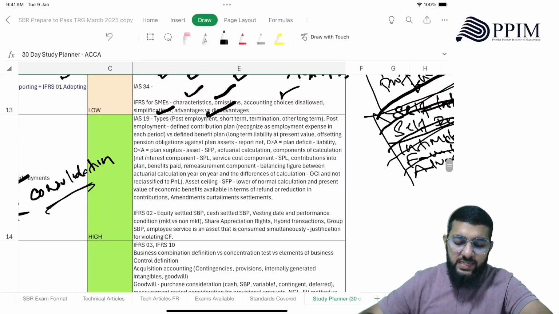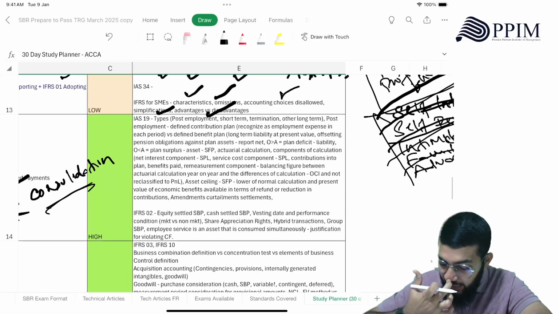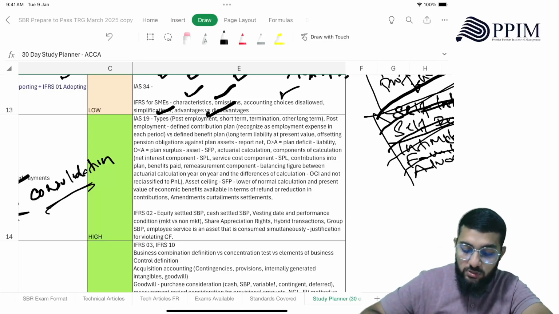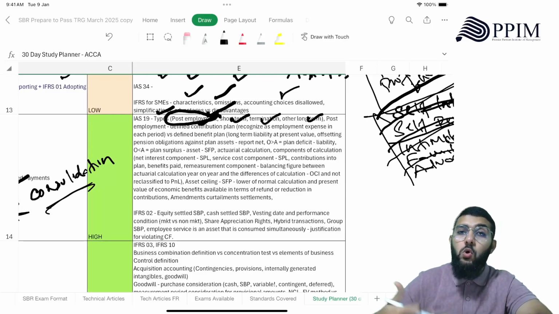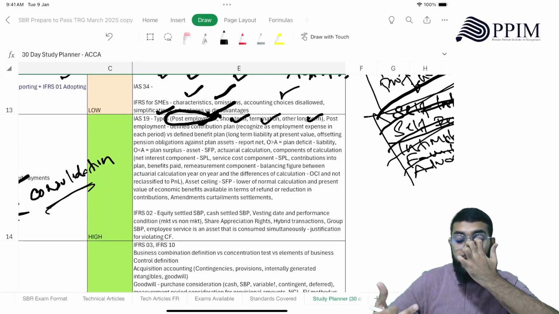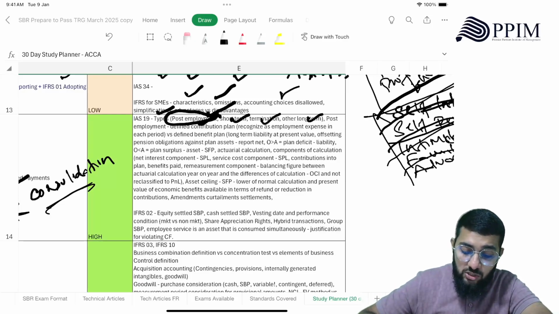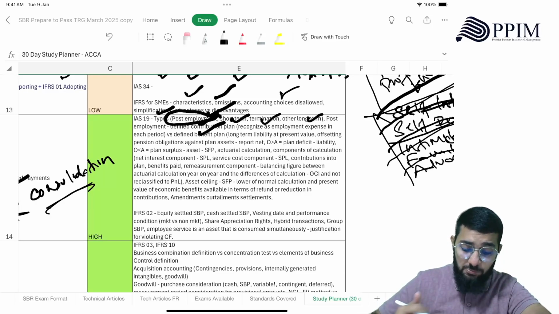So IAS 19, you need to know the types of employee benefits. There is post-employment benefit, short-term, termination, other long-term. So post-employment is where there is more focus and there is more depth to that area, right? So when it comes to post-employment, there is the defined contribution plan, right? So here you recognize it as an employment expense in each period.